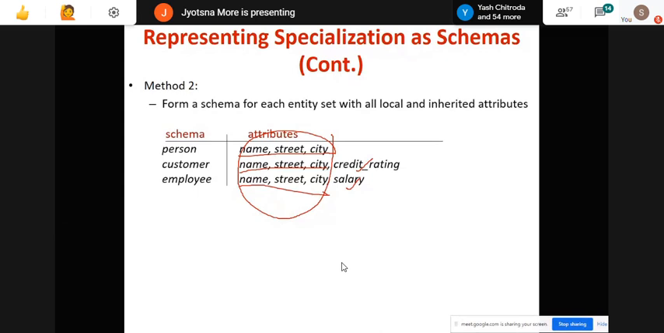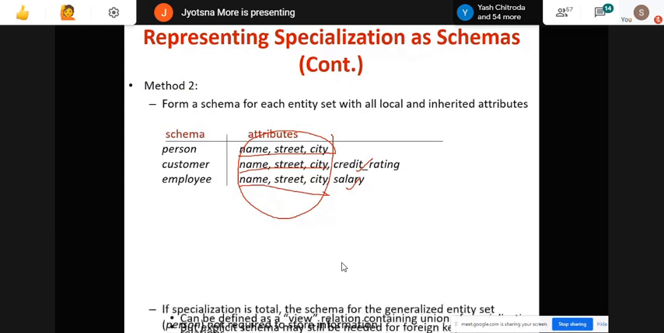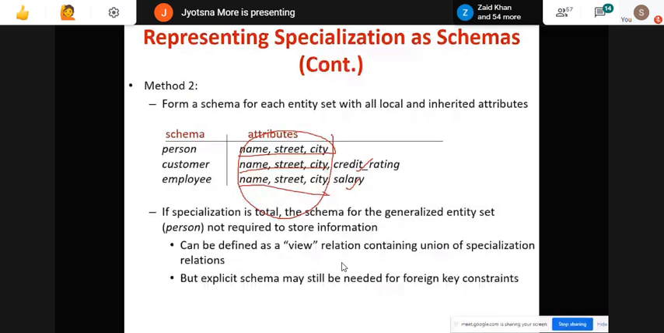If specialization is total, the schema for the generalization entity set is not required to store the information and can be defined as a view relation containing the union of the specialization relations. But an explicit schema may still be needed for foreign key constraints. So that is the main drawback we are getting here.